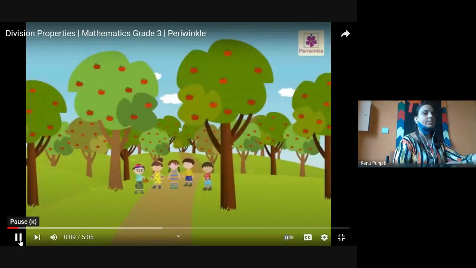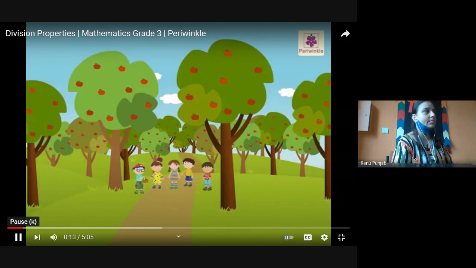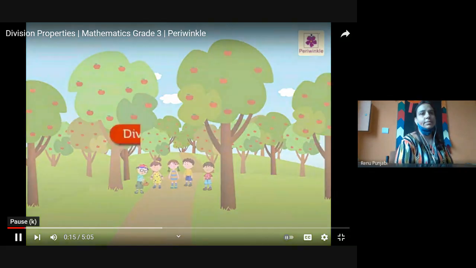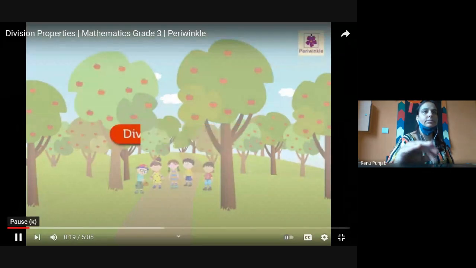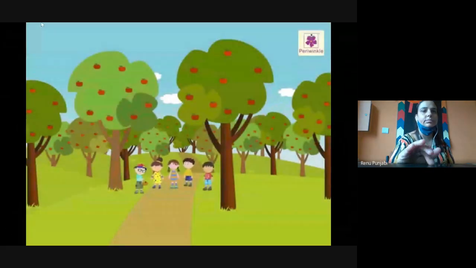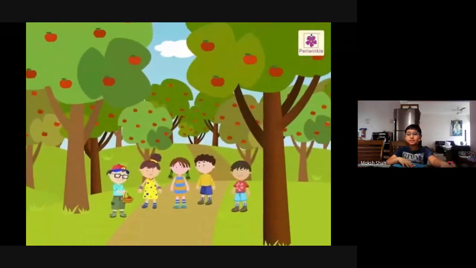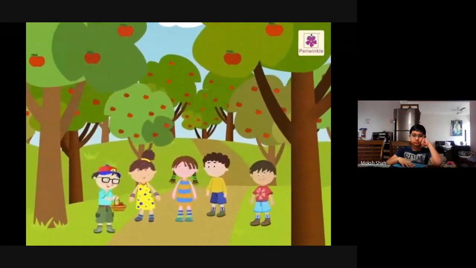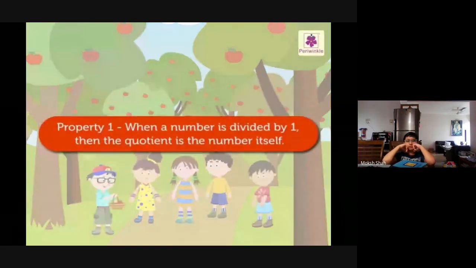Look at the beautiful apple farm. How about visiting this farm and learning the division properties here? It will be fun. Let us begin. There are 4 division properties. Let us learn them one by one. Property 1.